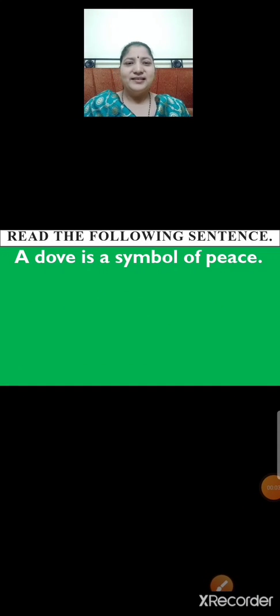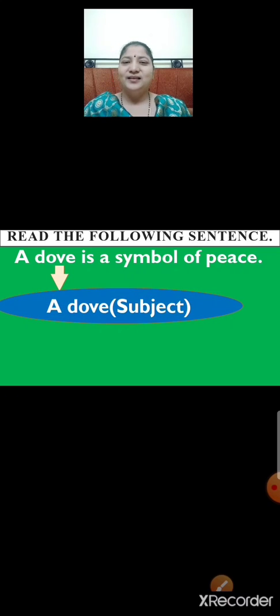A dove is a symbol of peace. Now here the sentence tells about a dove. So a dove is a subject. And what is told about the subject? Or what is written about the subject? Or what information is given about the subject?